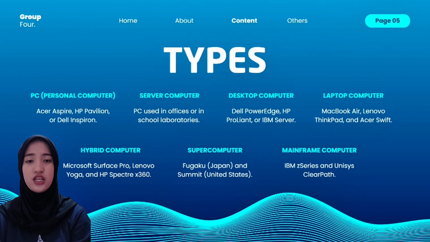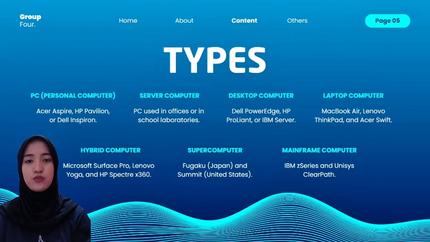Now we go into the types of computers. There are several types of computers based on their use in groups. 1. PC or personal computer. For example, Acer Aspire, HP Pavilion, or Dell Inspiron. 2. Server computer. For example, PCs used in offices or in school laboratories. 3. Desktop computer. For example, Dell PowerEdge, HP Pavilion, or IBM server.